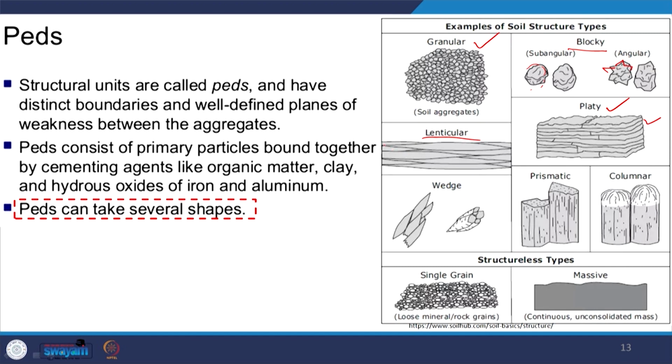Similarly, wedge, then prismatic like prisms, columnar, then single grained or massive. So, depending upon the geological condition, the climatic condition, and the degree of compaction, soil structures vary in shape, from granular to massive, blocky, subangular blocky, angular blocky, lenticular, platy, like that.